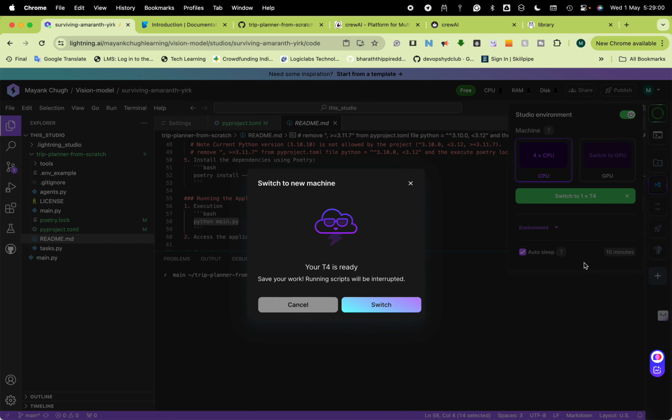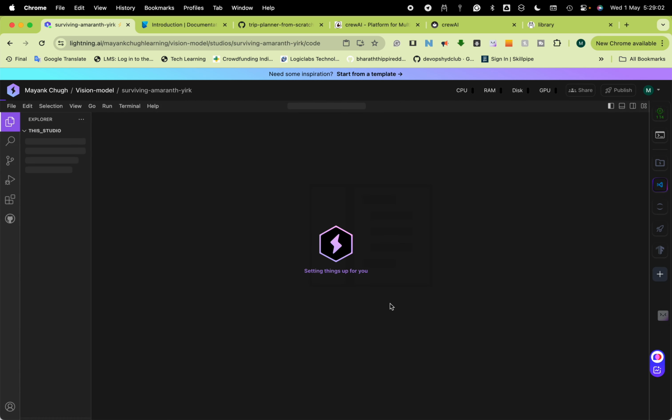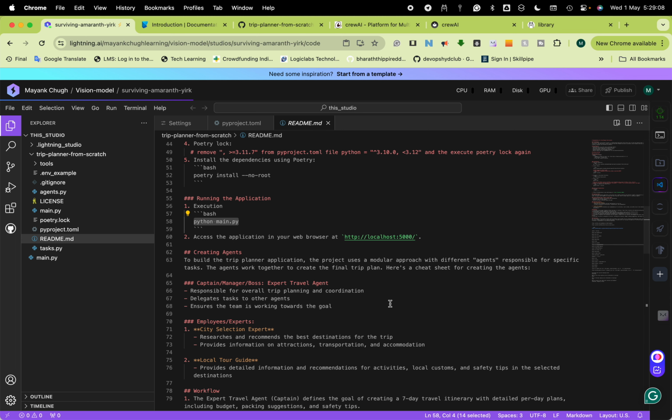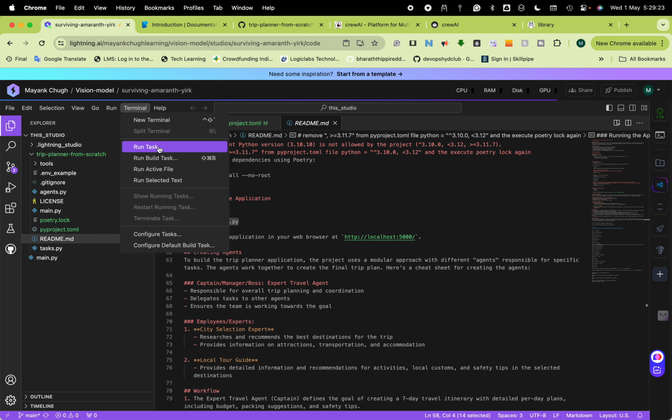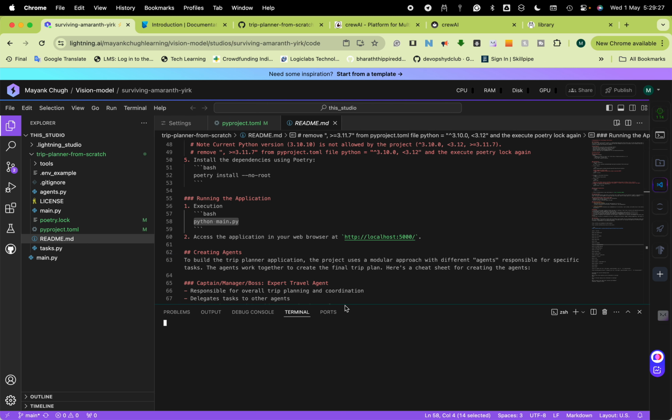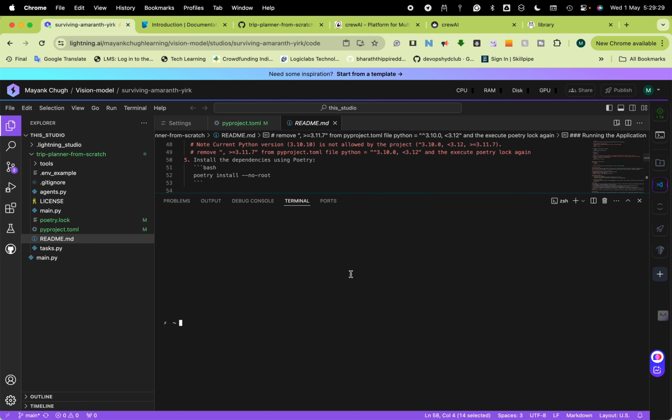Switch. The beauty is, when I configure this code, or I leave this code as is, after 2 or 3 days this machine will go away, but my code will be as is. However, I am not using it, for whatever reason, so I got my code as is. And why I have done this poetry thing and all, I'll also show, because even though I have done that,